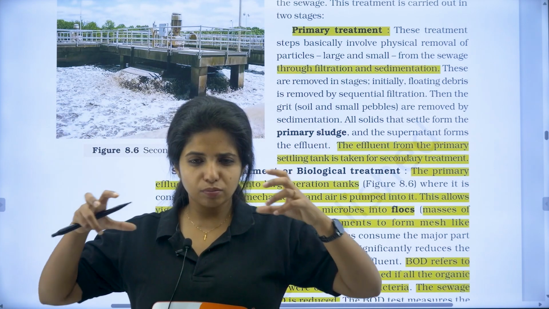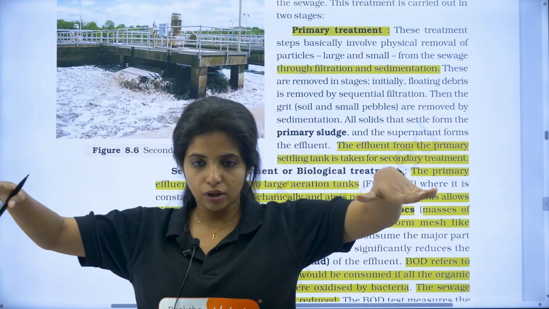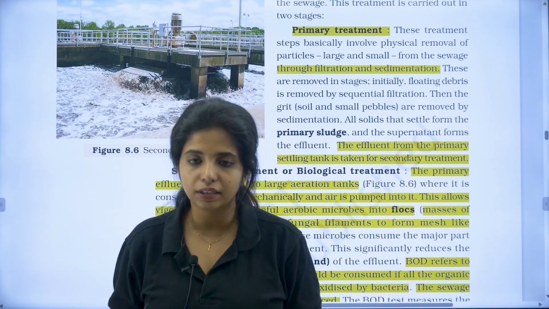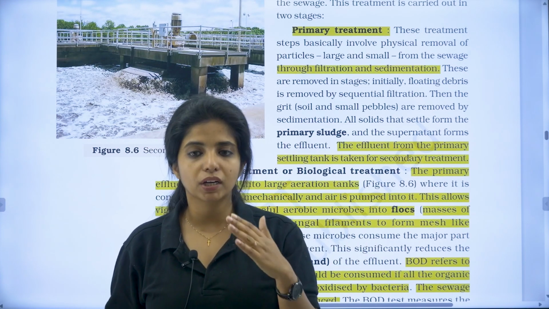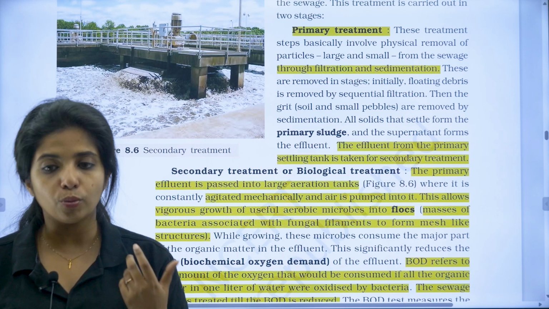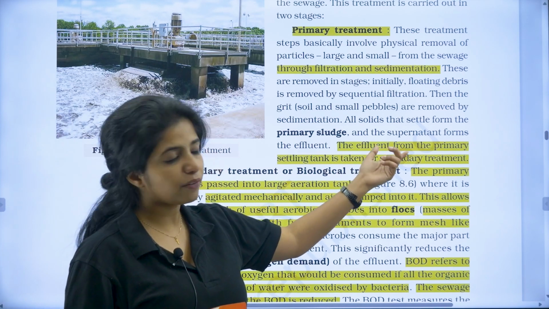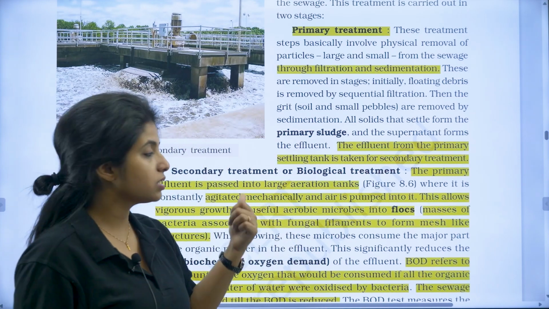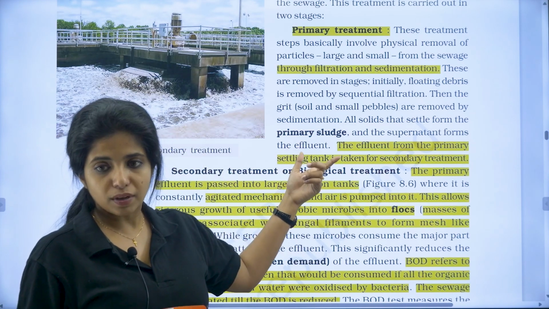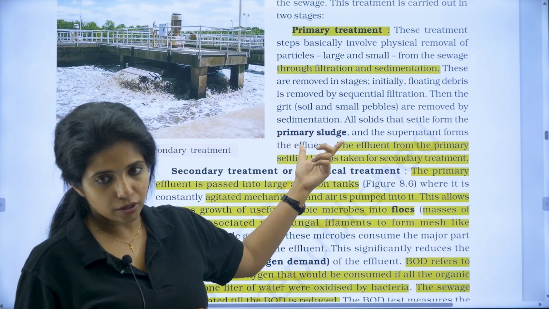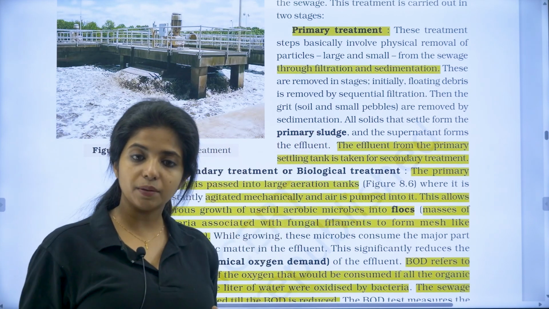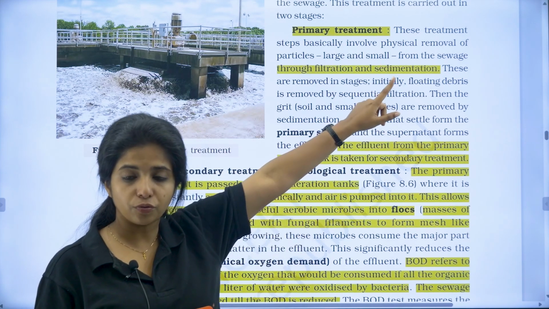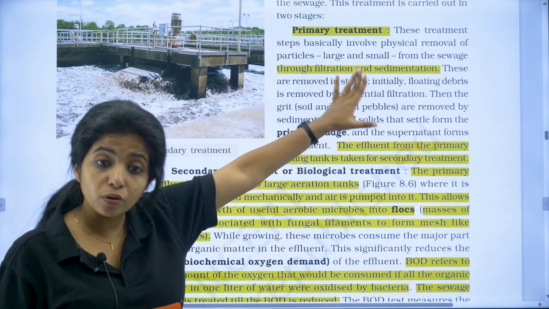Filtration means the things which float up can be filtered out and taken away. Sedimentation means the larger things can be sedimented down. Whatever fluid you get in between, you call it primary effluent. This primary effluent, which does not have any solid waste, you take up for the next treatment, that is secondary treatment. The things left behind, the solids and everything that sediments down, are known as primary sludge. So primary treatment involves two things, filtration and sedimentation, as marked over here. Do not forget these two important points.